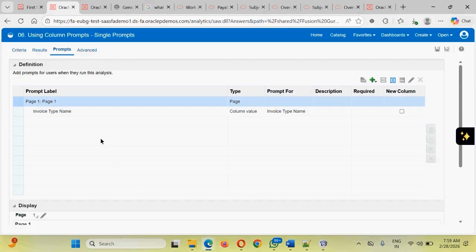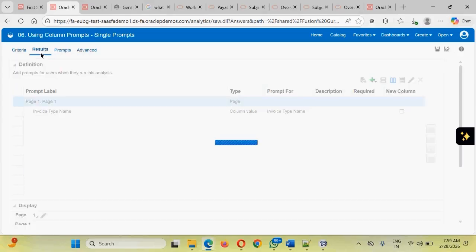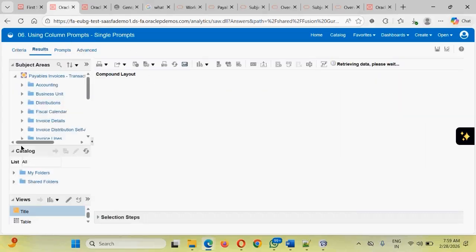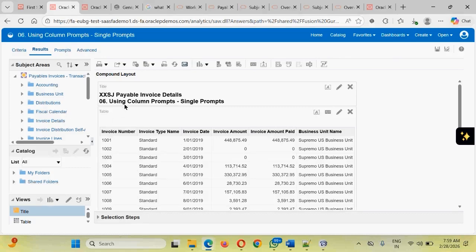Okay, guys, while you are adding a prompt into the result section, while you're designing as a technical consultant, you will not be able to see and test the prompts. Once that is done, you need to save, then from the business perspective click onto the open. Then only you will be able to try and test the capabilities and the utilization of the prompts.